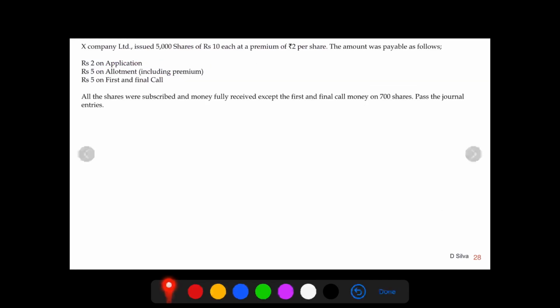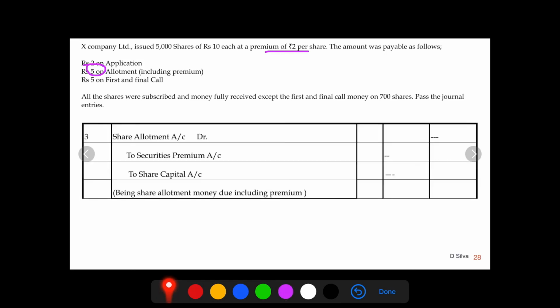Let's pass the third journal entry where the allotment includes the premium amount. Premium is 2 rupees. Allotment is 5 rupees. The journal entry: share allotment account debit to securities premium account and share capital account. On allotment, 5 rupees for 5,000 shares. The money that is debited is 25,000. To securities premium, on 5,000 shares, rupees 2 is being allotted for premium.